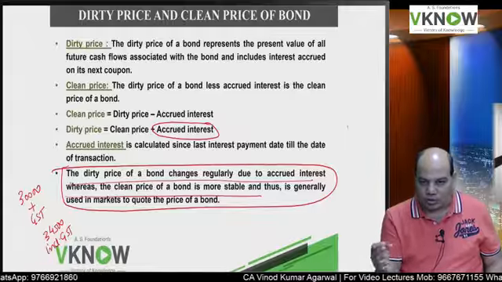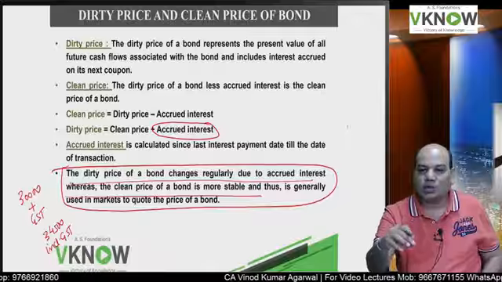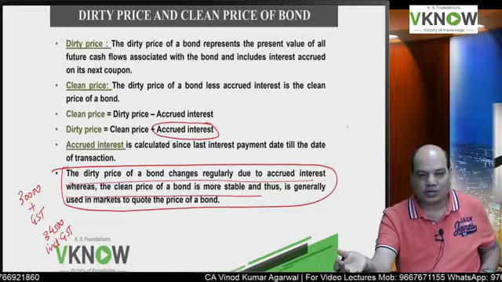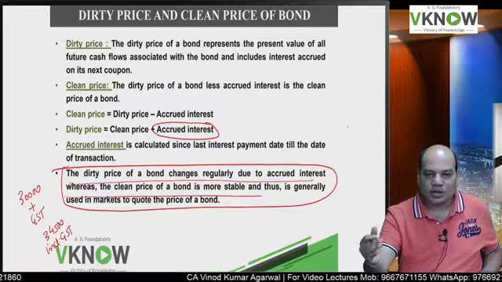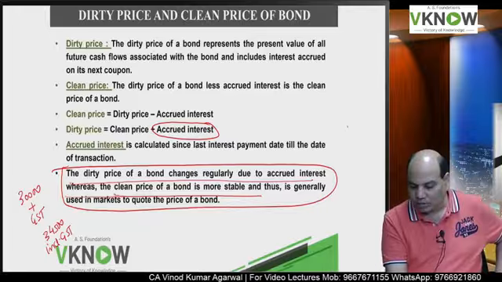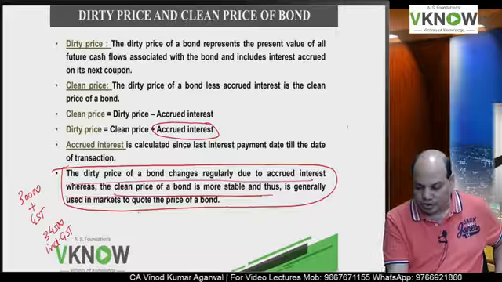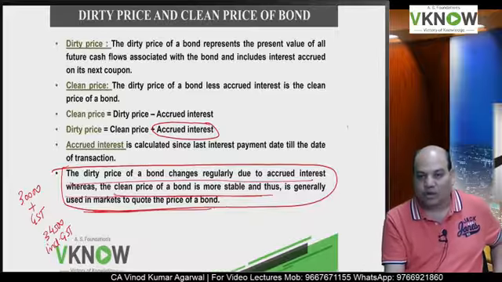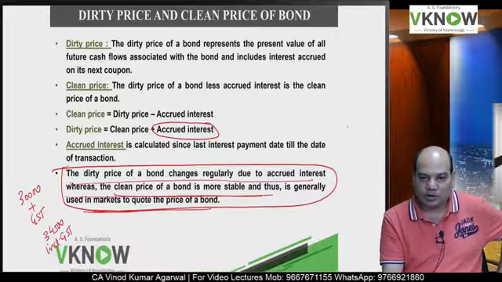Got it? So cum interest price means interest accrued is already included in the price. Ex interest price means interest accrued is not included in the price of the bond. Clean price is more stable, and generally used in the markets to quote the price of the bond.